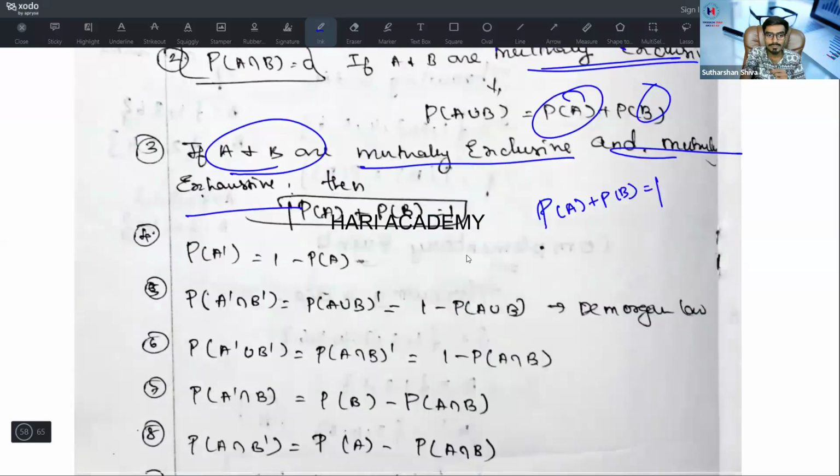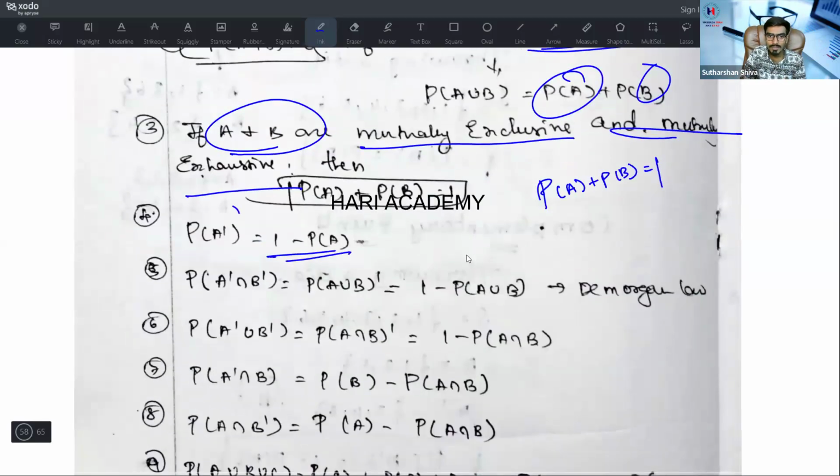That's it. P of A dash is equal to 1 minus P of A, already covered. P of A dash intersection B dash is equal to P of A union B whole dash. P of A union B whole dash, we will write it, and we can easily write it down as 1 minus P of A union B. That is known as De Morgan's law. The other form of De Morgan's law is P of A dash union B dash. It is nothing but P of A intersection B whole dash, which is equal to 1 minus P of A intersection B.